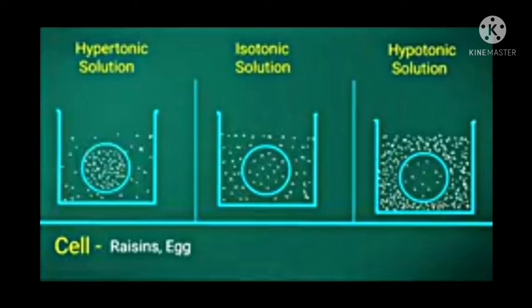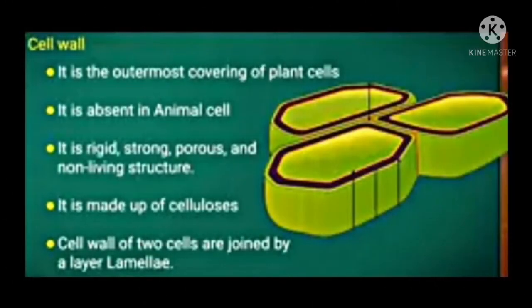In isotonic solution, the concentration of the solution as well as the raisin both will be in a balanced form. Hence, it does not lose any water or shrink. And in hypotonic solution, the concentration will be more than the raisin. As a result, the raisin absorbs water, it swells and may burst.